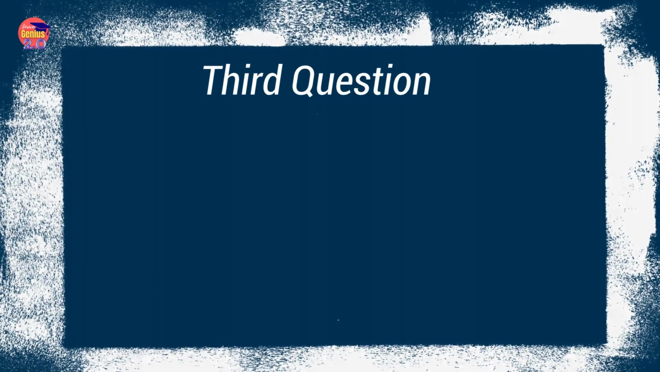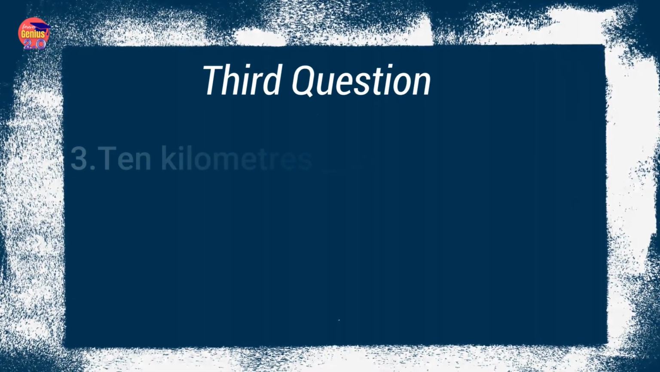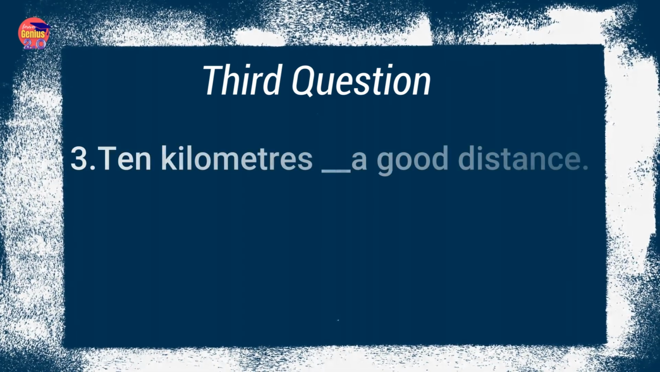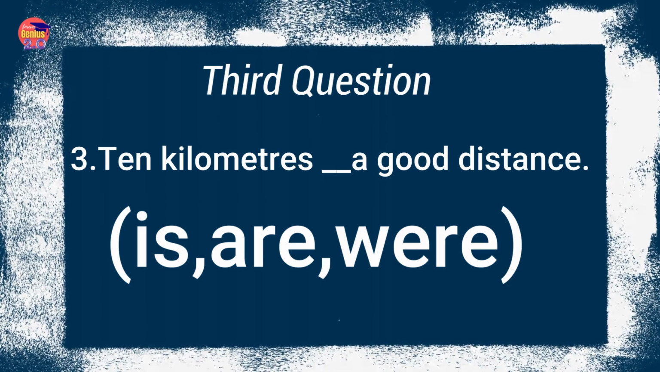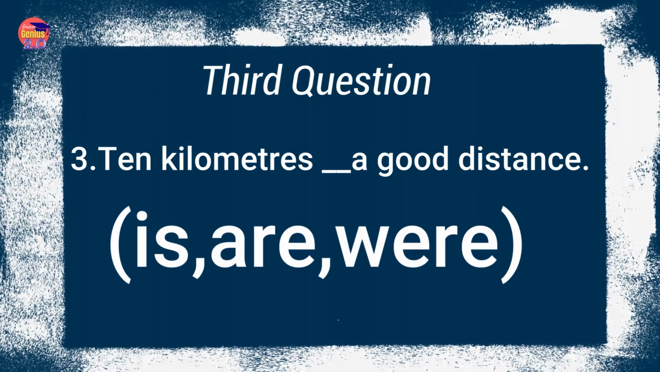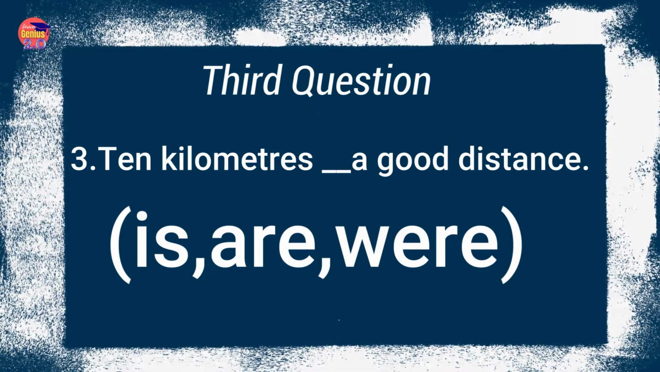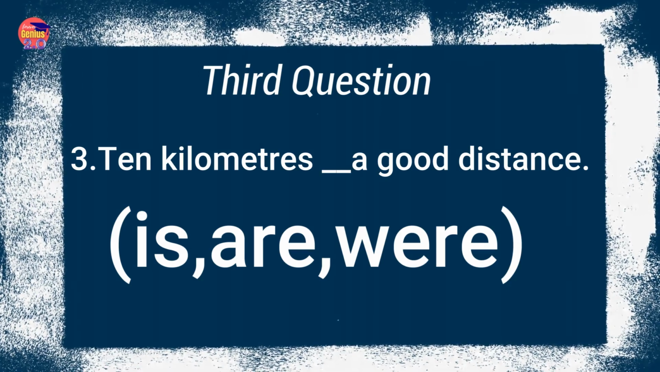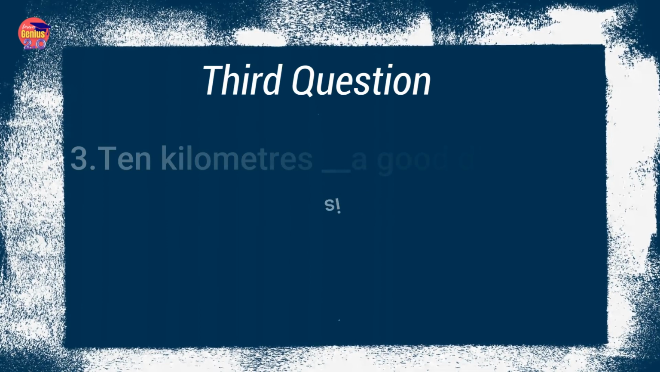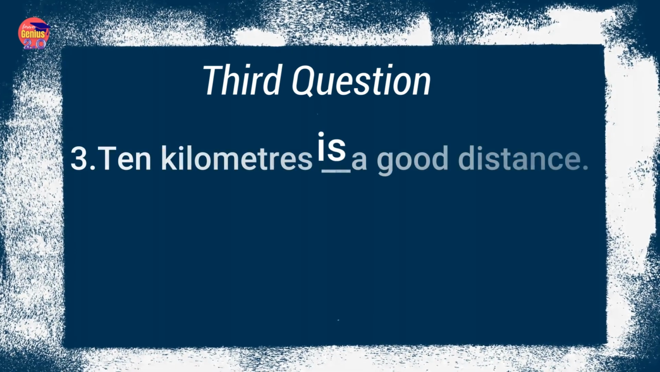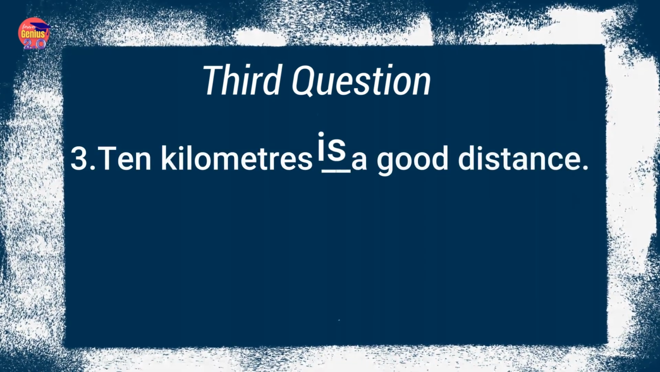Our third question: 10 kilometers dash a good distance. Here we use it as a singular subject. We are not using 10 kilometers as plural. So the correct option, out of is, are, were, is is.